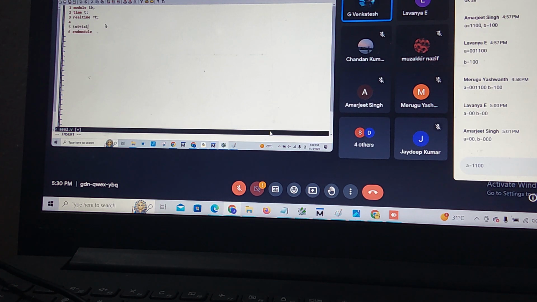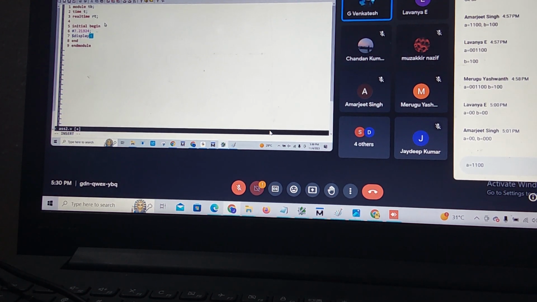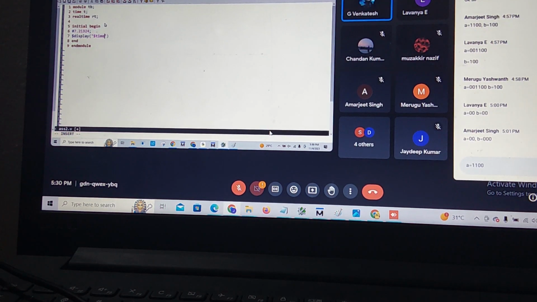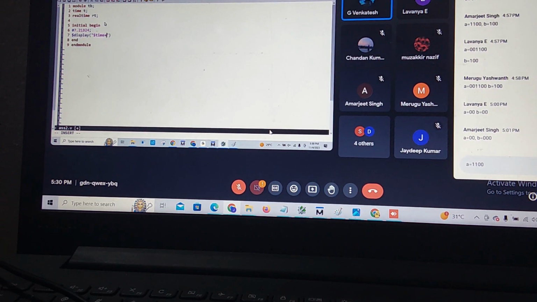Then in the procedural block, I am assigning some value 87 point this much, and in the dollar display I keep dollar time is equal to percentage f, I am taking f here, and dollar real time.